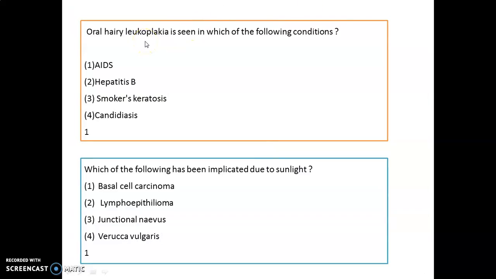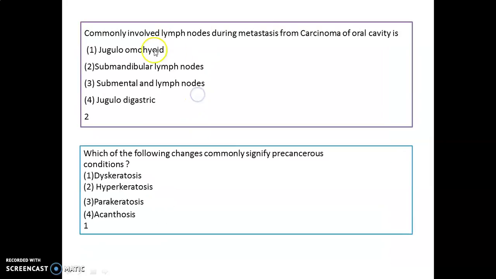Then oral hairy leukoplakia is seen in which of the following conditions? Most often seen in AIDS patients. Which of the following has been implicated due to sunlight? That is your basal cell carcinoma. Commonly involved lymph nodes during metastasis from carcinoma of the oral cavity is the submandibular lymph node.